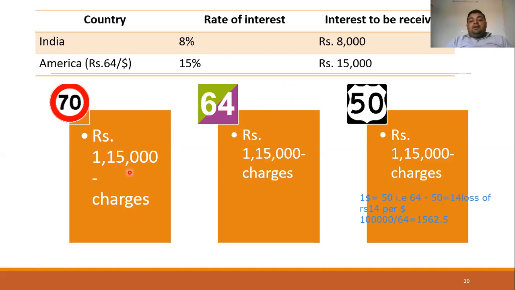So the abnormal gain in this case will be covered. Here there will be a loss in the future contract, the forward contract. Here there is a profit in the forward contract, so the amount remains the same. Here there is a loss in the forward contract. So the arbitrager cannot generate an unexpected growth in the investment, because here there is a loss in the forward market, in the contract the investor has entered.